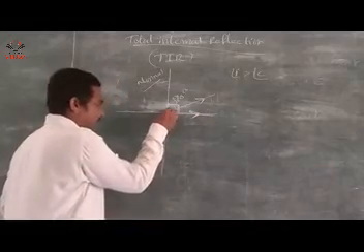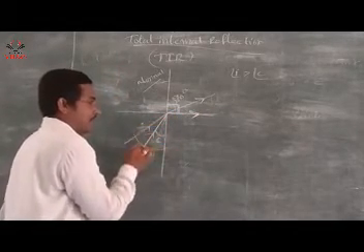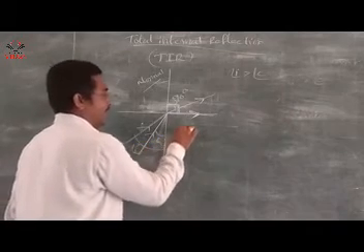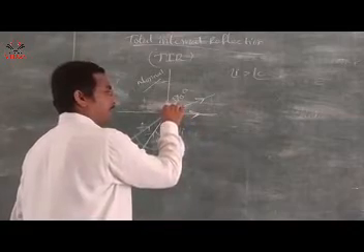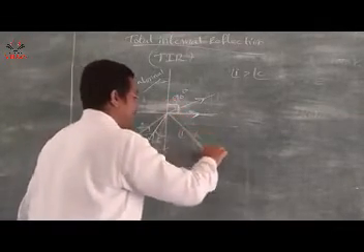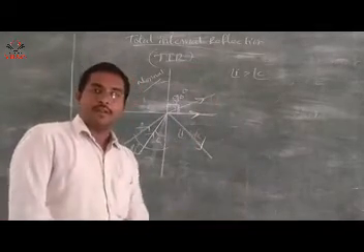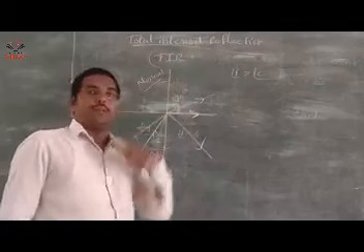So now the angle of incidence is increased. Now angle I is greater than angle C. The refracted ray enters into the denser medium. Again, this refracted ray never enters into the rarer medium.